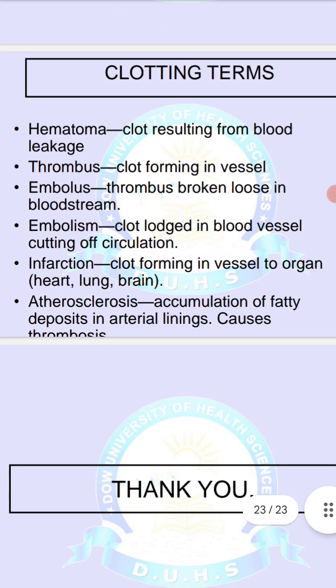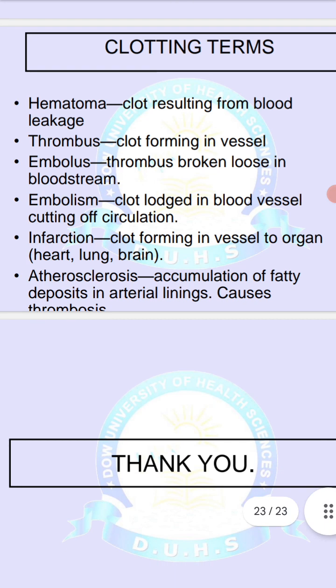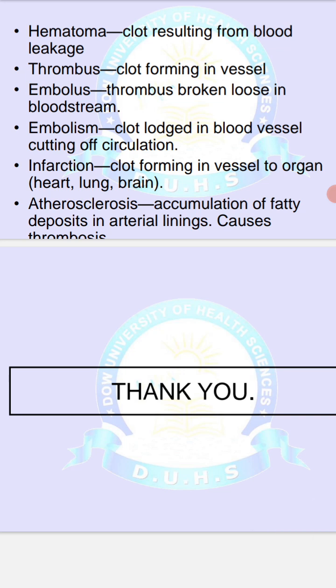Here are some terminologies. Hematoma: a clot resulting from blood leakage. Thrombus: a clot forming in the vessel. Embolus: a thrombus broken loose in the bloodstream. Embolism: a clot lodged in a blood vessel, cutting off circulation. Infarction: a clot forming in a vessel to an organ. Atherosclerosis: accumulation of fatty deposits in the arterial lining, causing thrombosis. That was all about the clotting cascade.